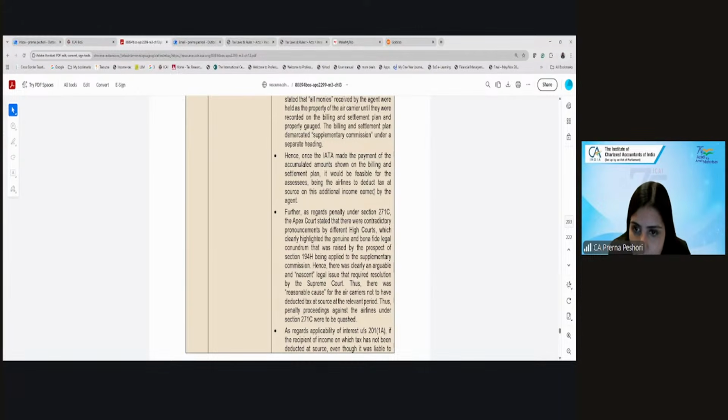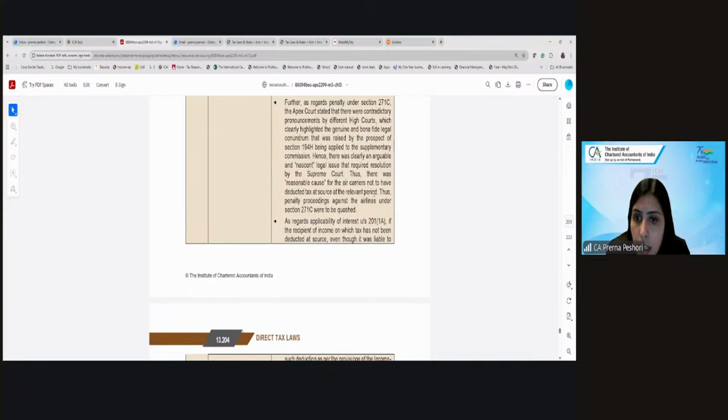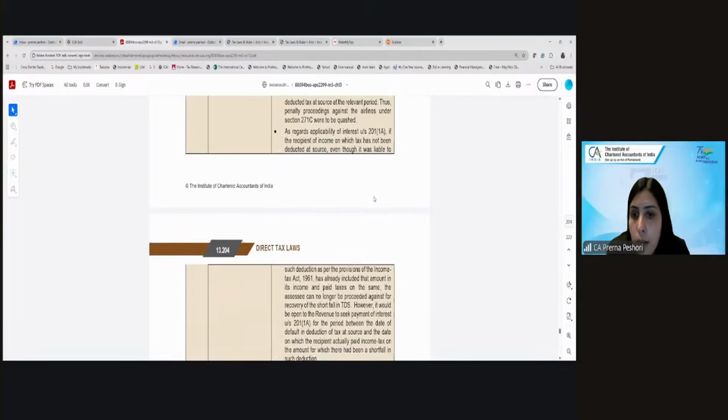However, as regards the penalty, because there was genuine and bona fide lack of legal clarity, that will not be applicable. As regards the interest under 201(1A), they would be liable for that.